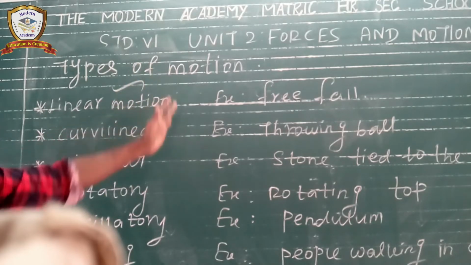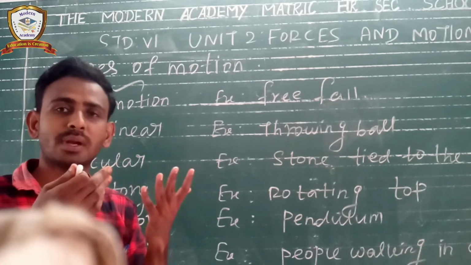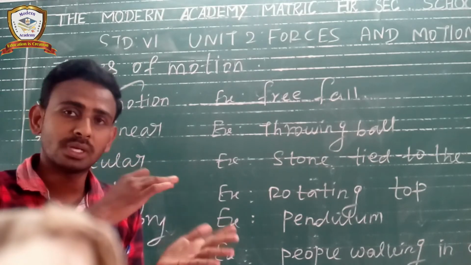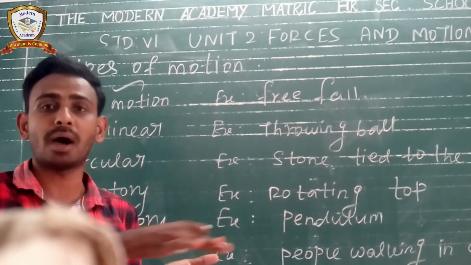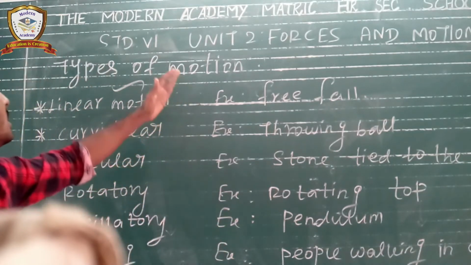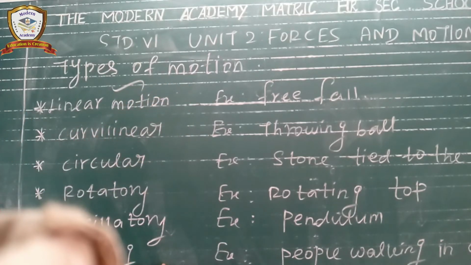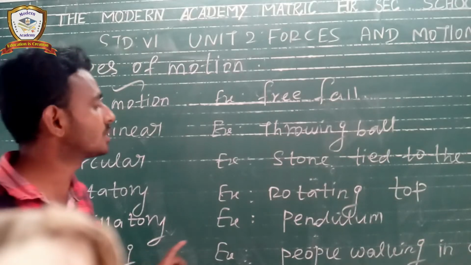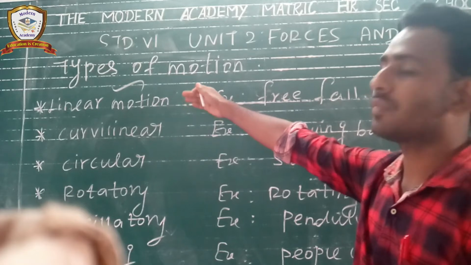Okay, so these categories are mainly based on the path, right? That means the object is moving from one place to another place, so that is called motion. So how is the object moved from one place to another place? By using that path. So based on the path, the motion can be classified into 6 different categories, right? Once again I am telling: linear motion, curvilinear motion, circular motion, rotatory motion, oscillatory motion, and zigzag motion. Okay, so let's see the basic definition of all the motions.